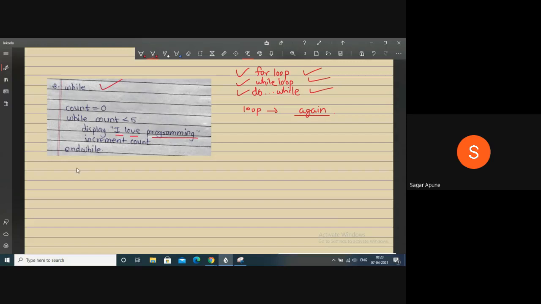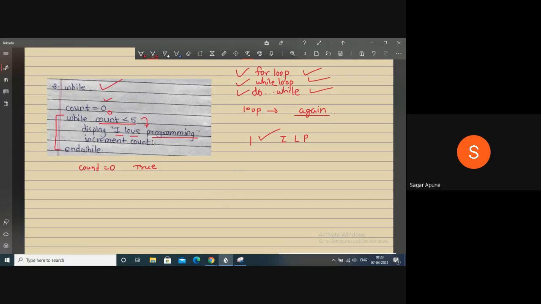Here I assign count value 0, so my count becomes 0 initially. Then this is the while loop, and it is executed depending on this condition: count is less than 5. Now what is the value of count? 0. Now compare: 0 is less than 5. Yes, the condition is true. So if this condition is true, display this message. So first, I love programming is displayed the first time.